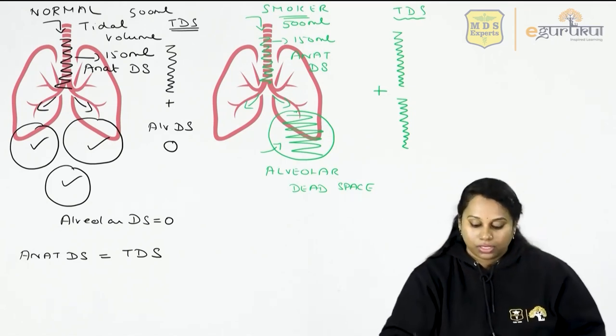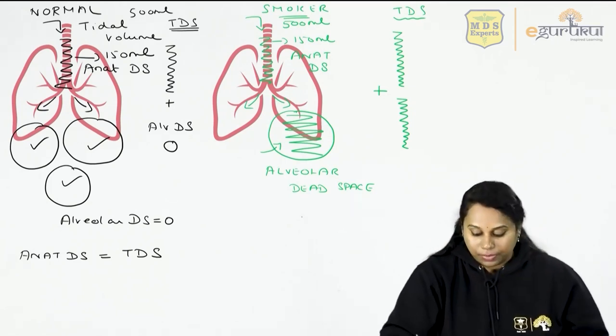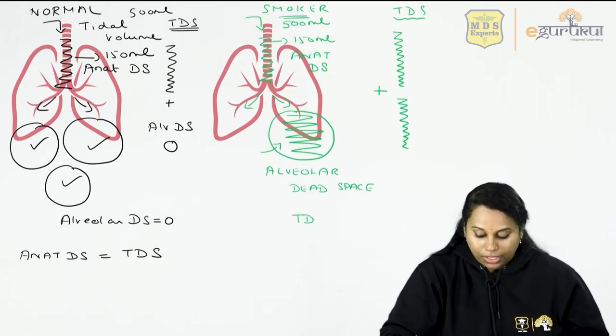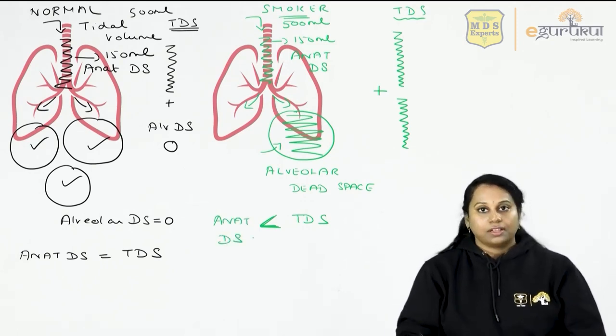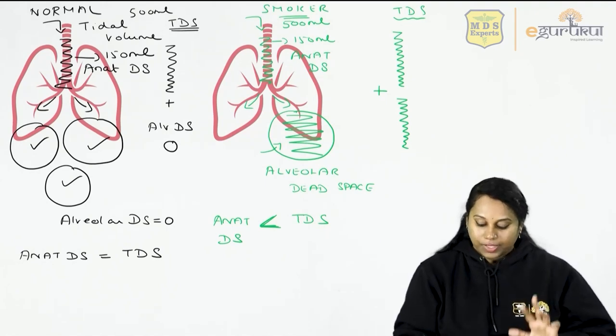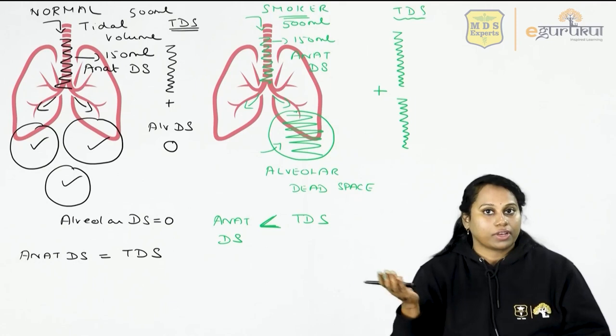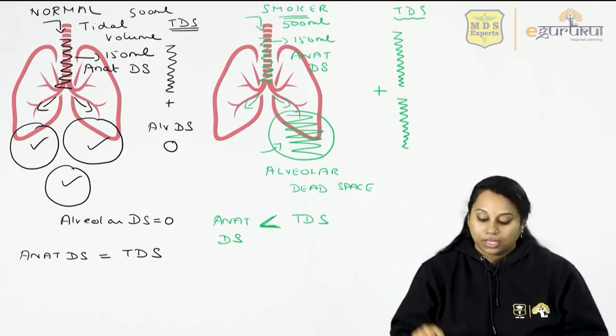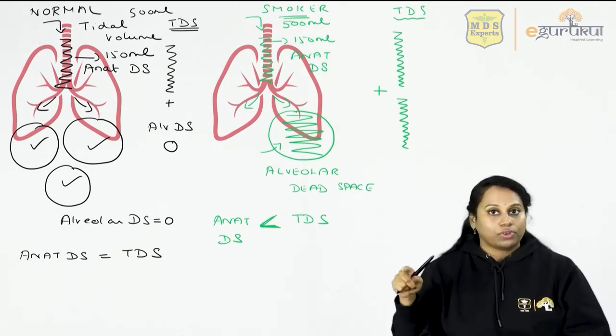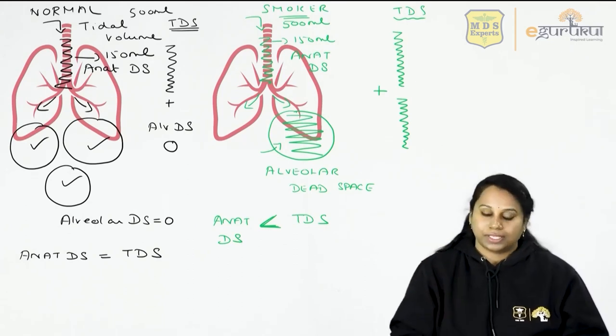So in smokers or any alveolar disease patients, total dead space is more than anatomical dead space. The normal person, anatomical dead space equals total dead space. But in smokers or any alveolar disease patients, total dead space is more than anatomical dead space.